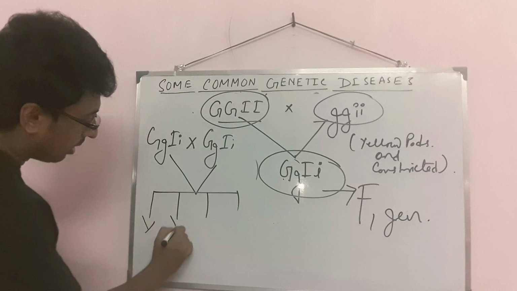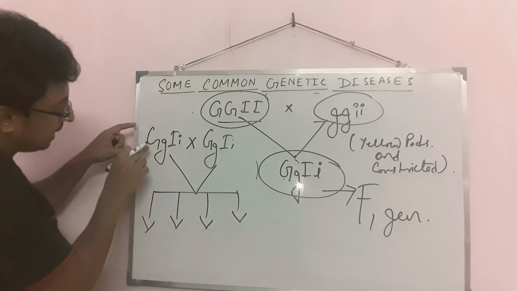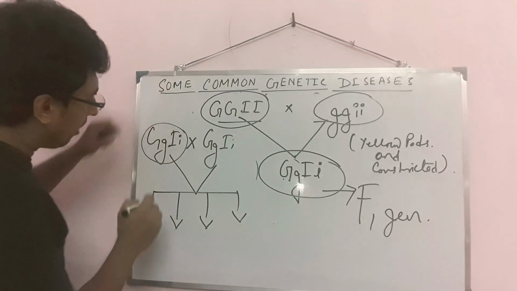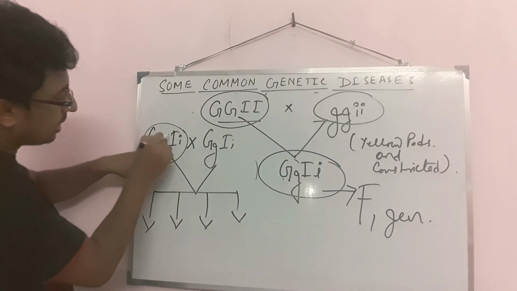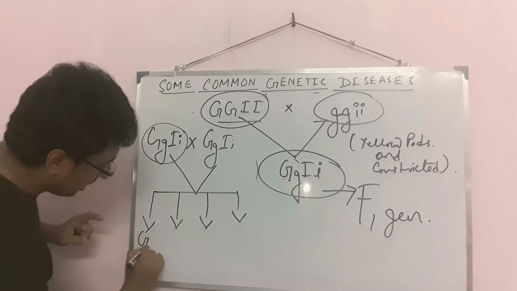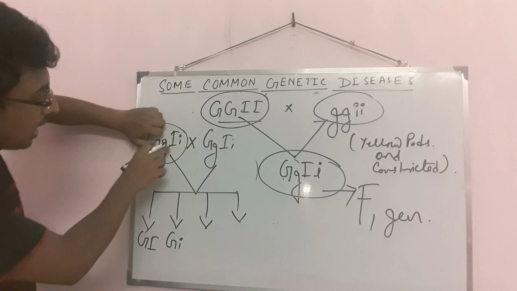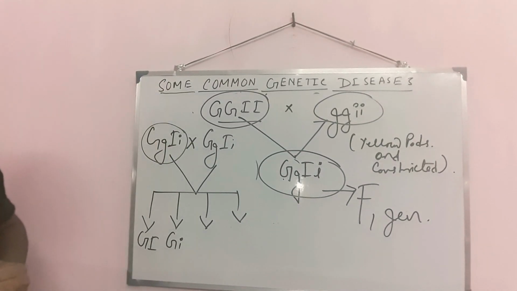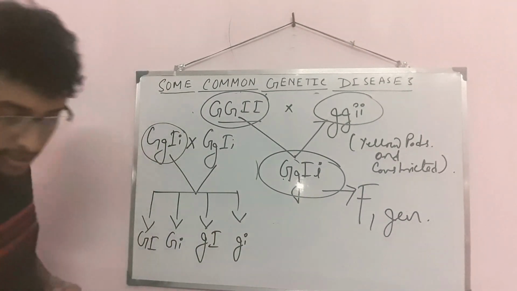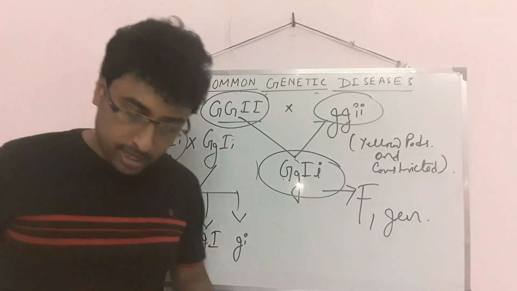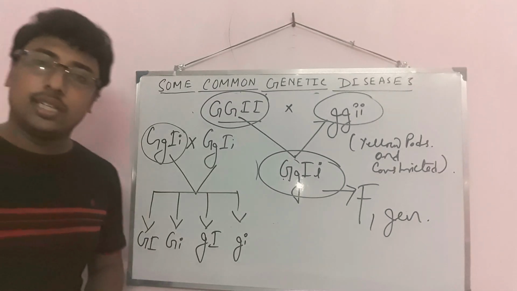There are 4 gametes that will come from here, and I also told you what the gametes are. If you take it, from here capital G, and you just put it down. So capital G, capital I; capital G, small I. Similarly, take small g and also capital I. So there will be small g, capital I; small g, small I. These are the gametes. So what gametes will form? These are the gametes. They will form after the F2 generation.